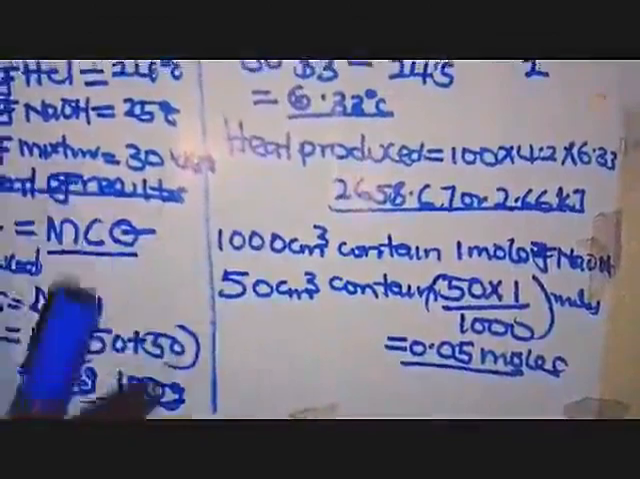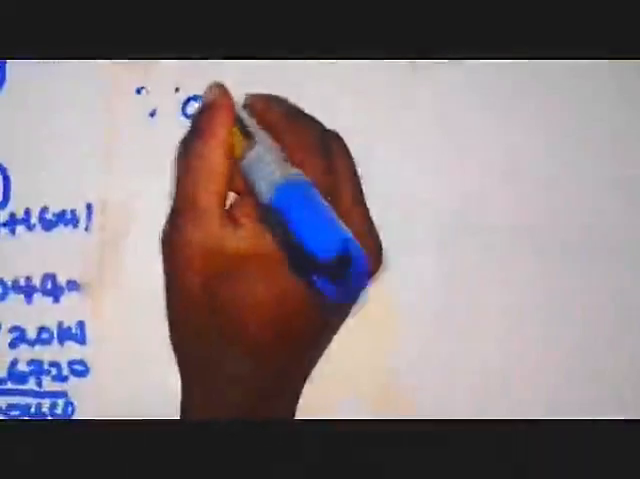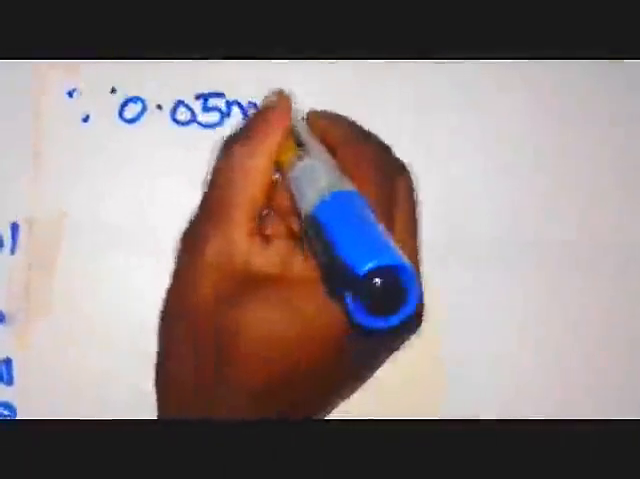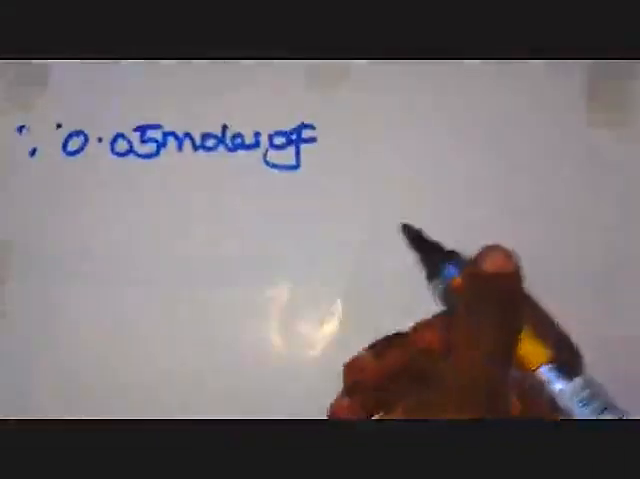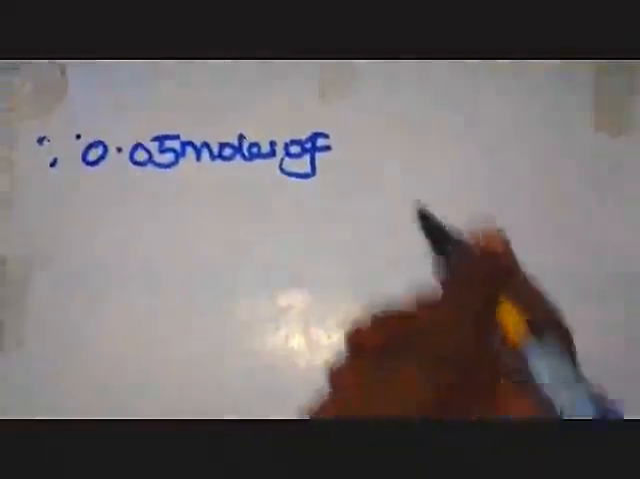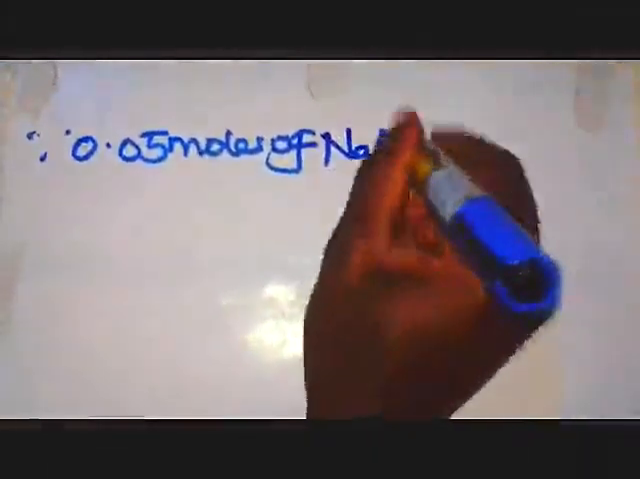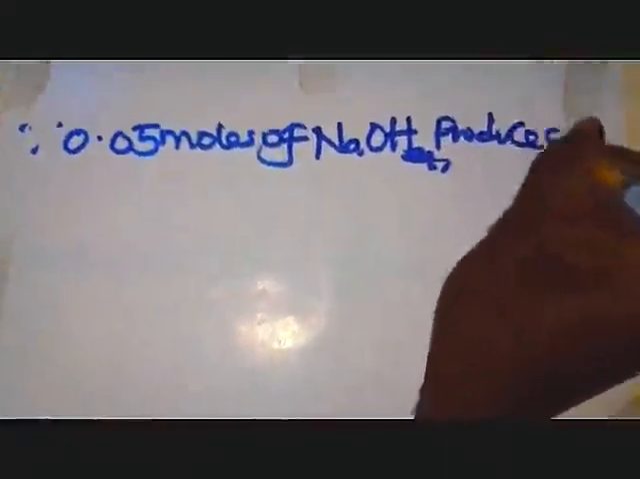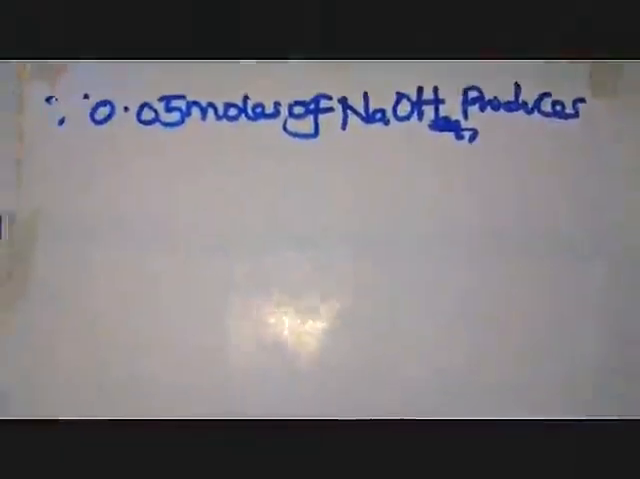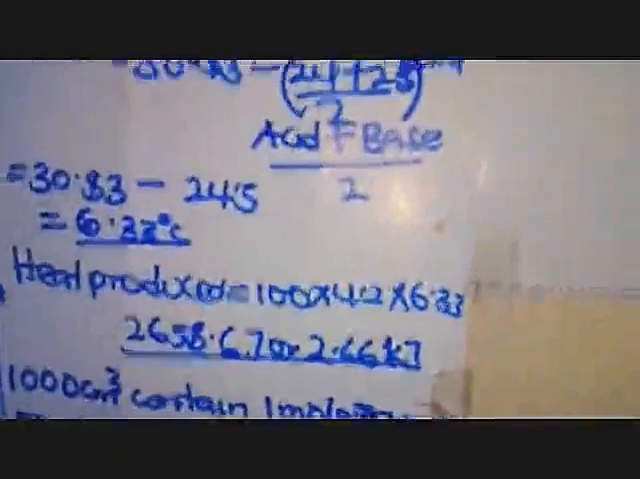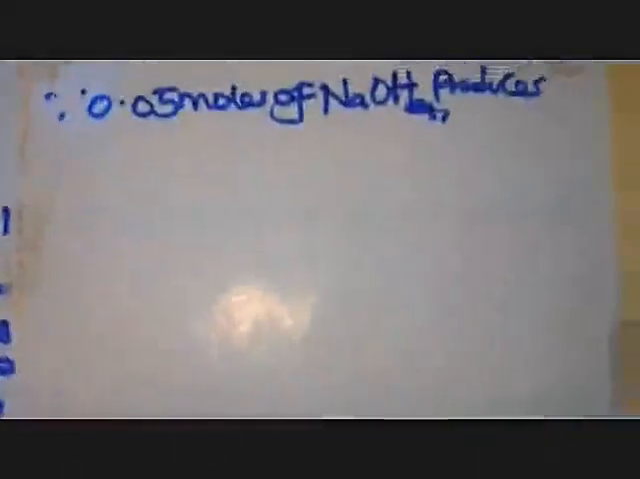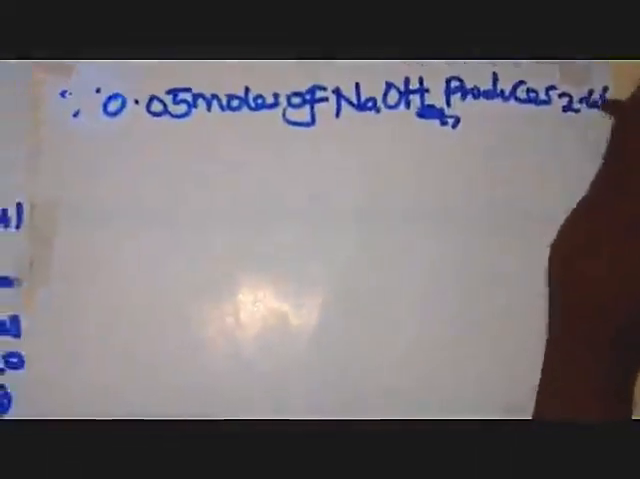Now from there, that implies those are the moles which are producing this heat. So here we are going to say, therefore, the 0.05 moles of the base, if you have used the acid, you say of the acid, that is of sodium hydroxide, produces this heat which you have calculated. That is the 2.66. Don't forget that. The 2.66 kilojoules.